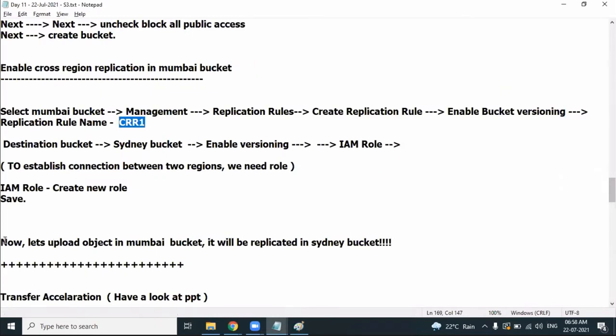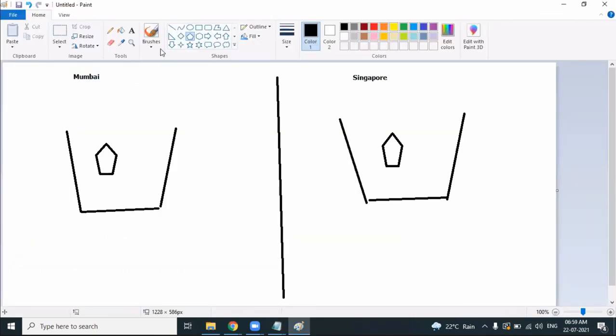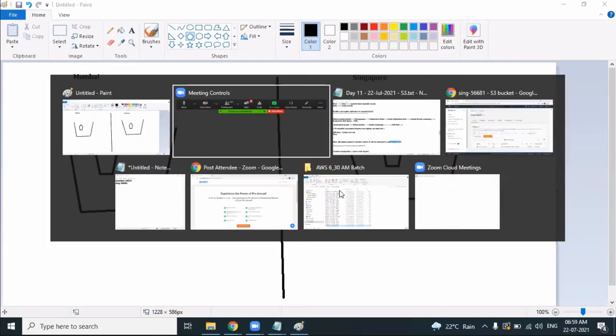So look at this. Let's upload an object in Mumbai. Yes, it is replicated in the Sydney bucket. Vice versa will not happen. Both will be independent objects. So when you delete an object in Mumbai, it will not be deleted in the other bucket. When you update the object, it will not be updated in Singapore. Don't be under the impression that both objects are synchronized with each other. No, both are independent objects. Replication happens on the event of creation. That's all. This is about cross-region replication.